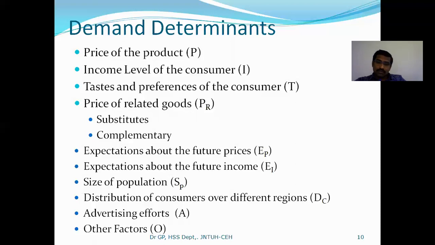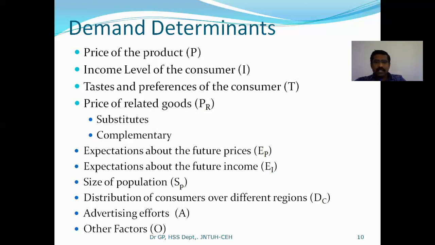Distribution of consumers over different regions, the number of consumers, right? This also affects the demand for the product. If more consumers are in one location, for example rice and wheat, on the north side you will see more wheat consumption, and on the south side you will see more rice consumption.